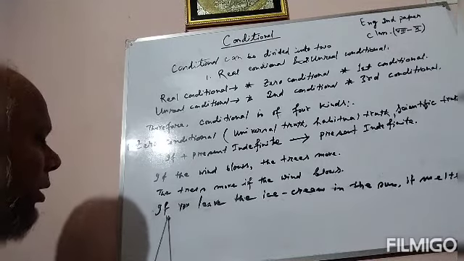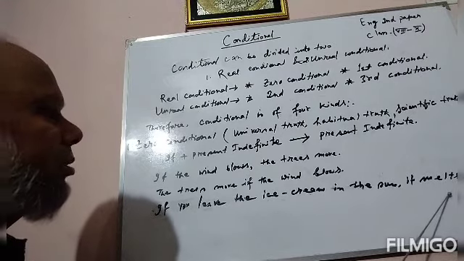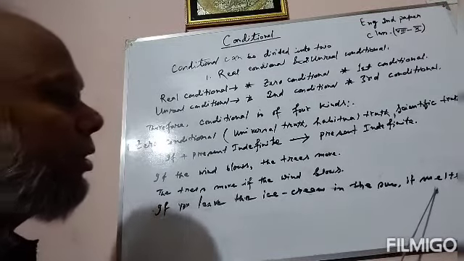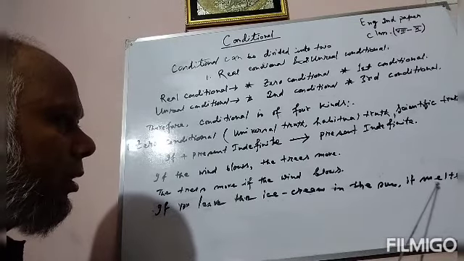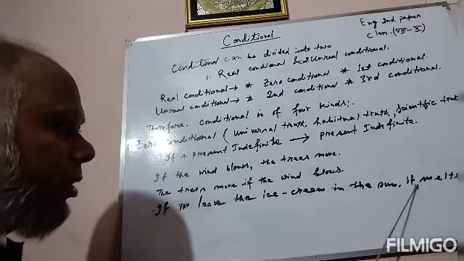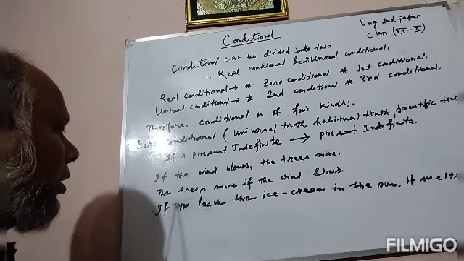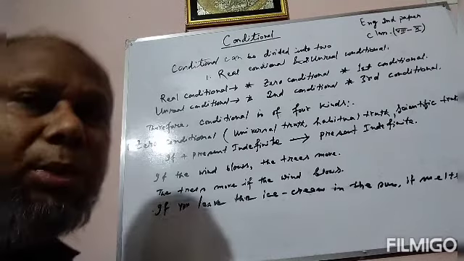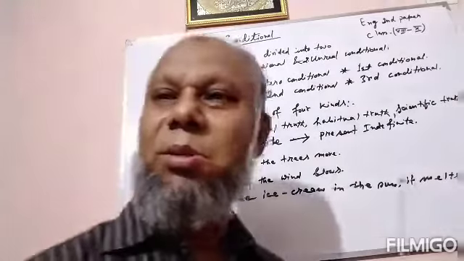We can also see: if you leave the ice cream in the sun, it melts. It is in the present tense. The result is also in the present tense, and we have used a comma. But if we write the second part of the sentence first, it melts if you leave the ice cream in the sun, then we will not use a comma. And this is the rule of the zero conditional.